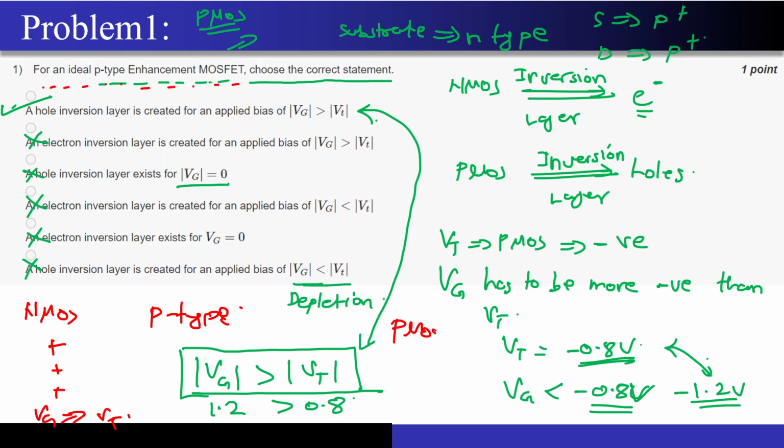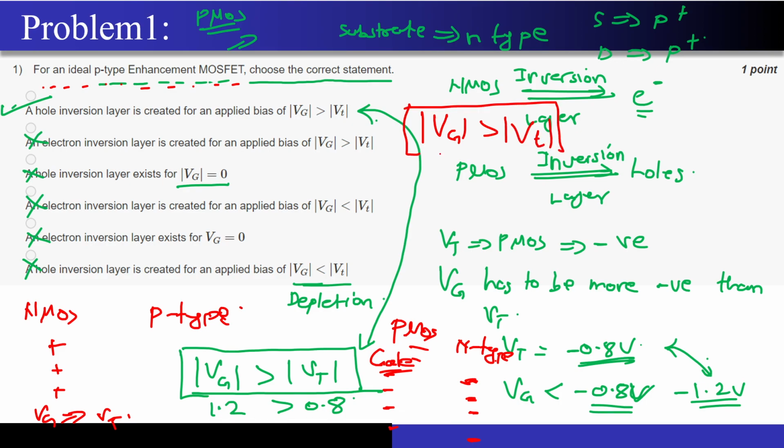For the PMOS, since my substrate is of N type, I have to push away the electrons that are present over here. So to push away those electrons, I have to apply a negative voltage at the gate. So the threshold voltage for the PMOS will always be negative. But even though the threshold voltage is always negative, the condition which will prevail is that |VG| has to be greater than |VT|. It does not matter whether your VT is positive or negative. If you want to create an inversion layer, this condition has to persist.